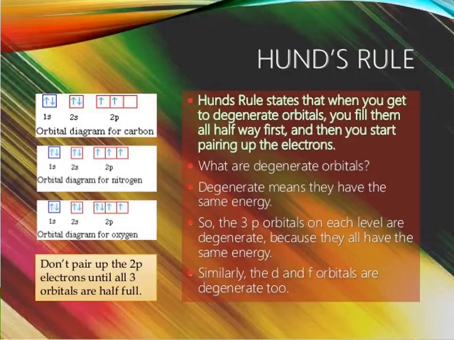See the picture, the orbital diagram for carbon. They will ask you to find the orbital diagram for carbon, for nitrogen, for oxygen, like that. First one I will explain. Orbital diagram for carbon. See the picture: in 1s both are filled, in 2s both are filled, and 2p has a total of 3 orbitals, 2px, 2py, 2pz. In them the electrons are single, not paired.